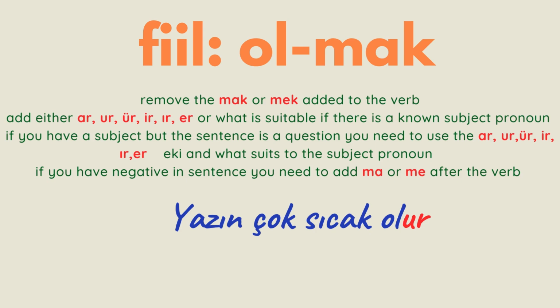Okay, the verb is olmak. I'm removing the mak, becomes ol. Let's have a look at the sentence. Yazın çok sıcak olur. Yazın summer, çok, too much, sıcak, hot. Olur becomes. In summer, it becomes very hot. Olur is positive and it's not a question. So I have to choose the right ek, which is ur. Olur. Yazın çok sıcak olur.